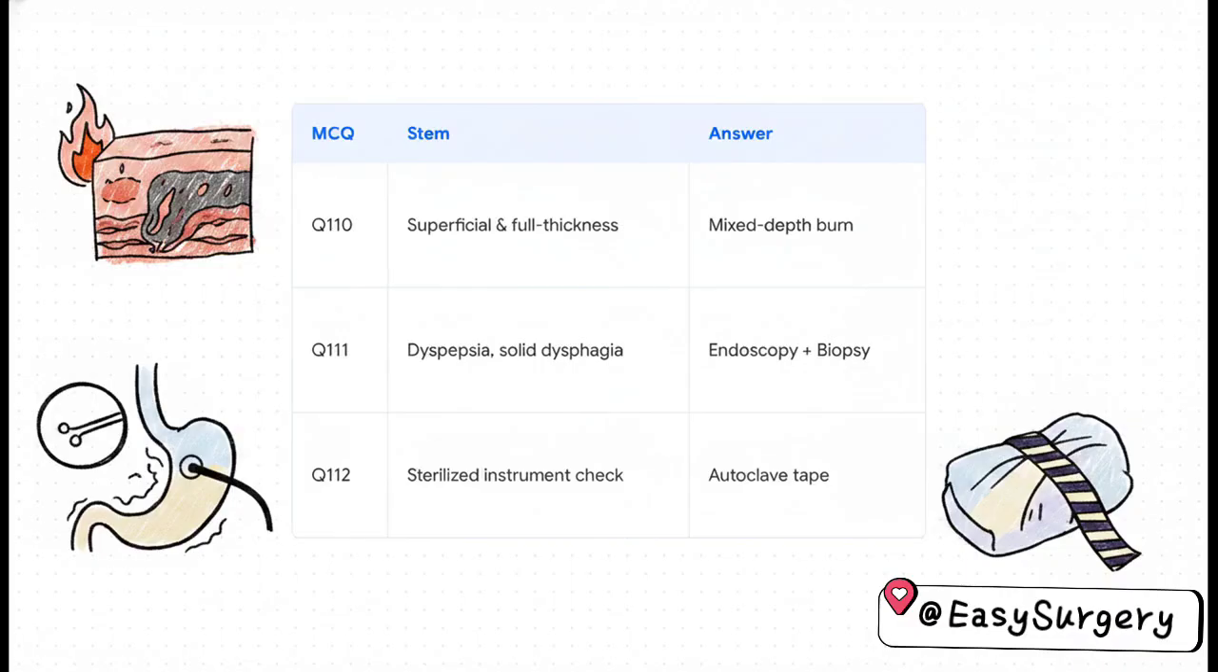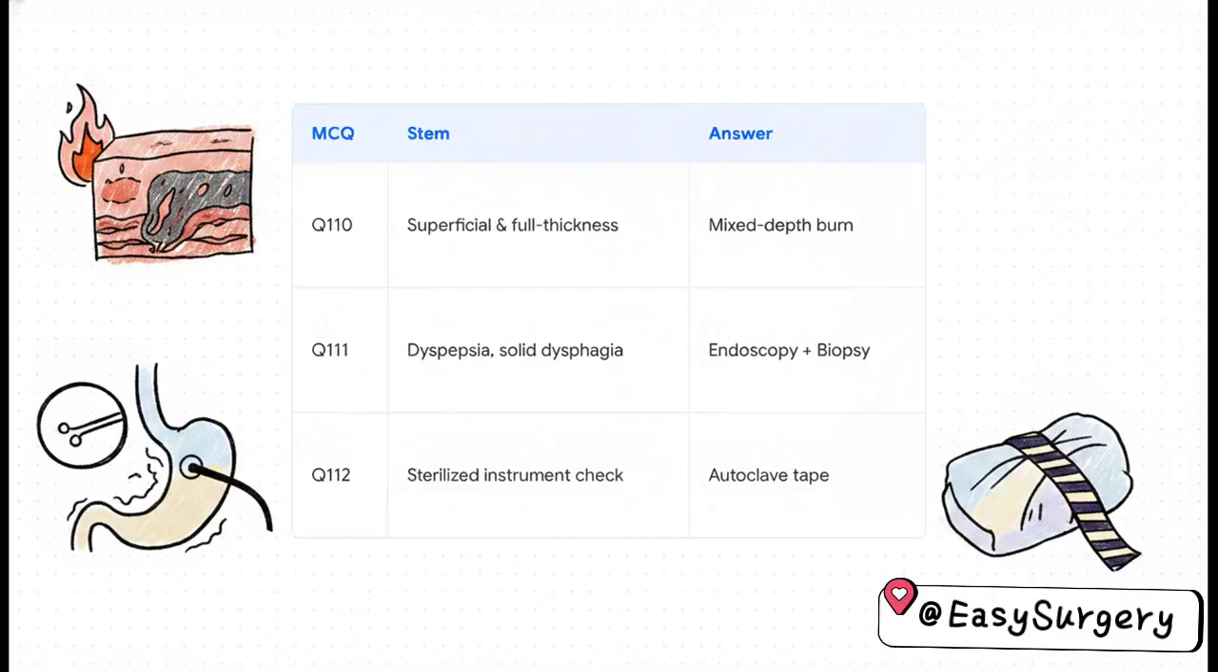Powering right along, Q110 classifies a burn that has both superficial blistering and areas of full-thickness injury simply as a mixed-depth burn. Pretty straightforward. For Q111, a patient comes in with dyspepsia, weight loss, and dysphagia that's actually worse with solids than liquids. This points directly to a definitive verdict, endoscopy plus biopsy. You absolutely have to directly visualize and sample that tissue to rule out a malignancy.